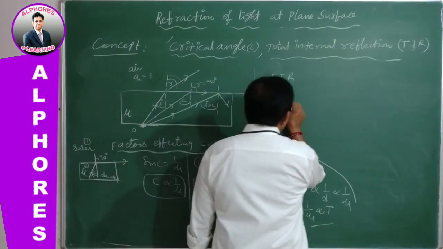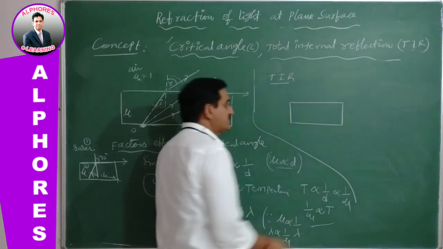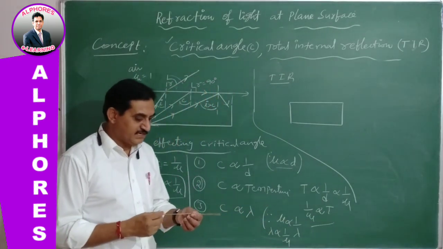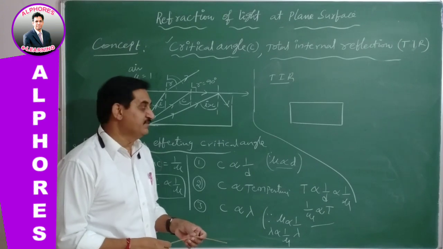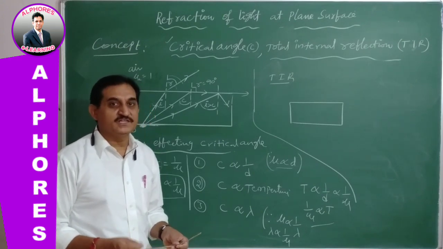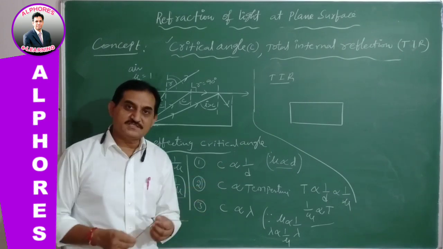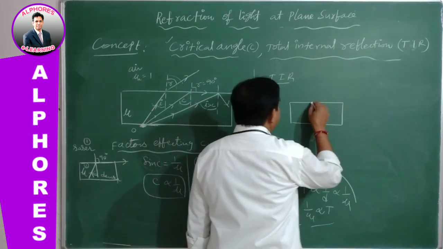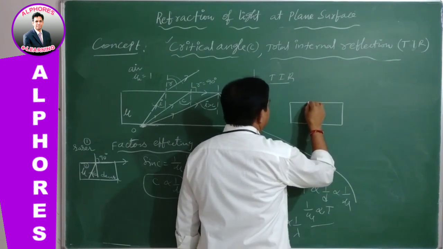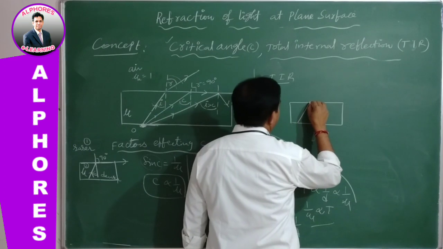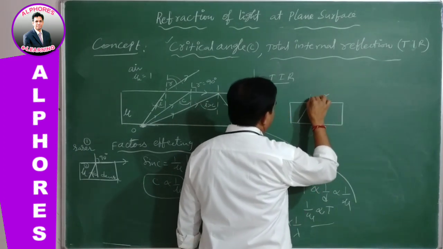Let us use a teaching aid to understand what exactly happens: from denser into rarer, how it gives TIR, and from rarer into denser, why it doesn't give TIR. Here, light is traveling from one medium into another medium, so it undergoes refraction.